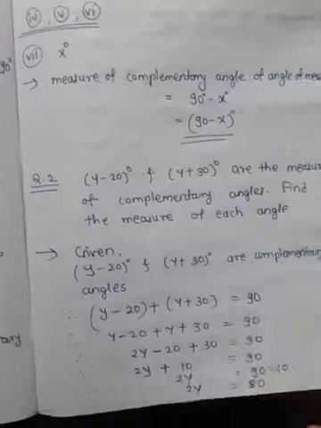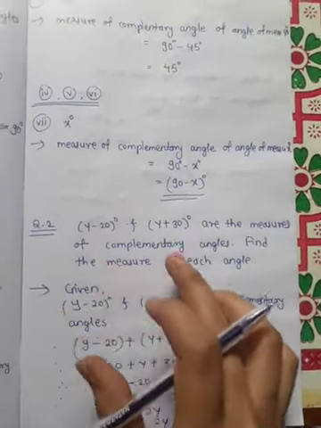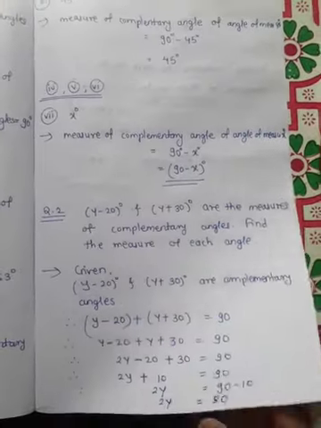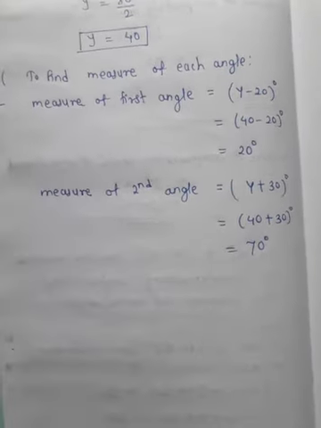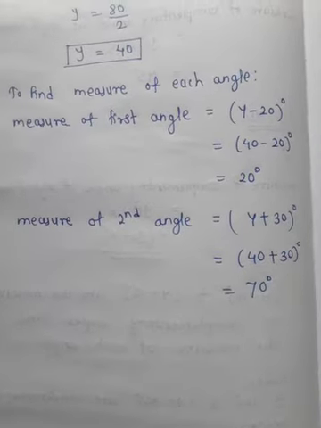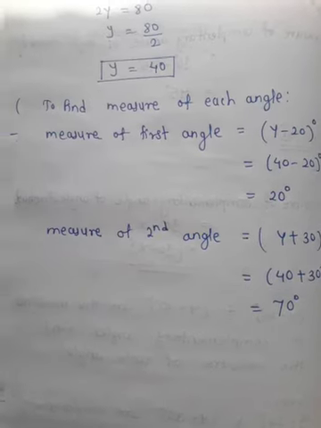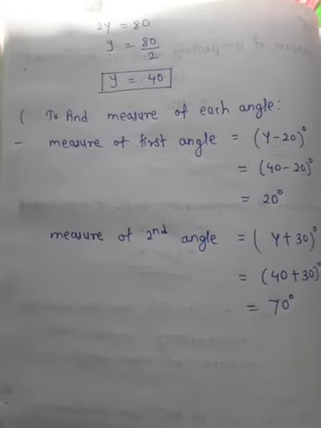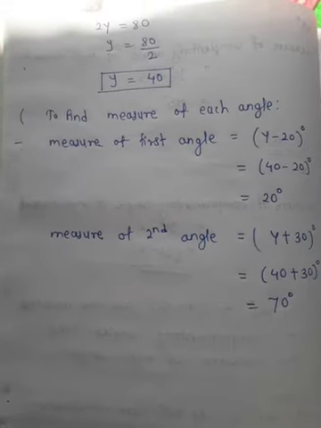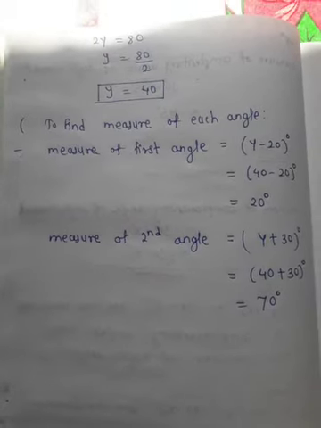So they have already given that these two angles are complementary angles, and we got the measures of these two angles, which are 20 degrees and 70 degrees. So whenever in an example they say that two angles are complementary, then their sum will be 90 degrees. Just keep only that information in your mind. When two angles are complementary, then their sum will be 90 degrees. Okay.